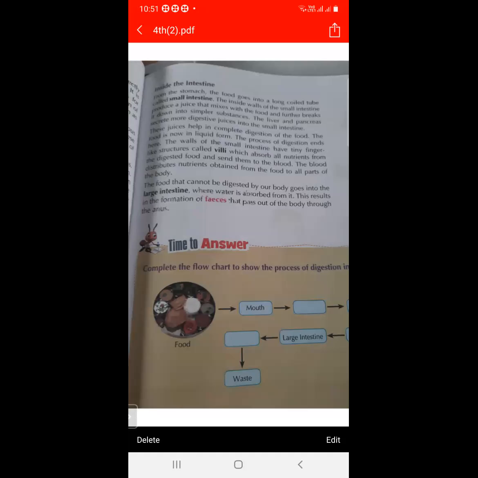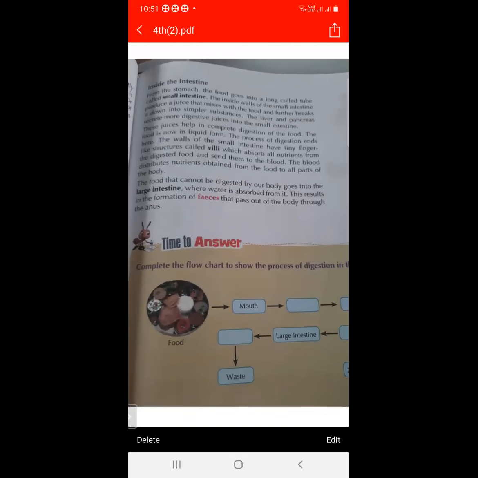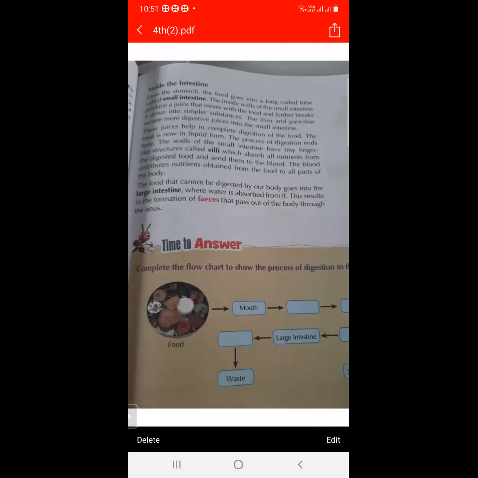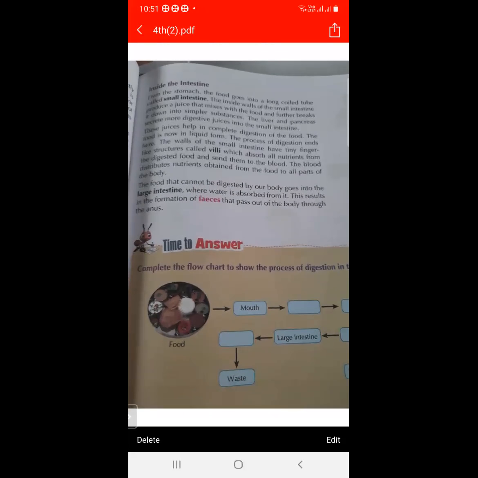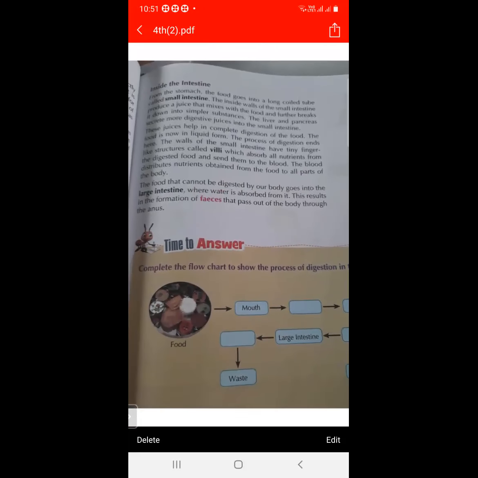The food that cannot be digested by our body goes into the large intestine, where water is absorbed from it, and this results in the formation of feces. So firstly, the food goes into the mouth, then into the food pipe, then into the stomach, and after the stomach, into the small intestine.